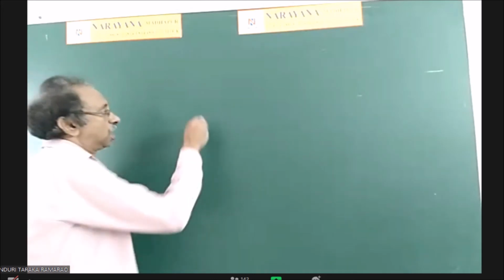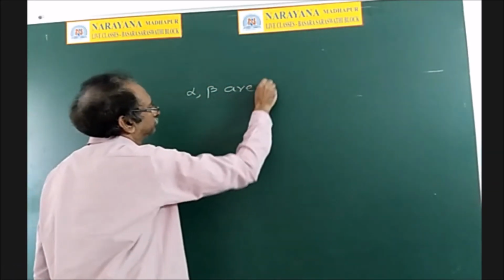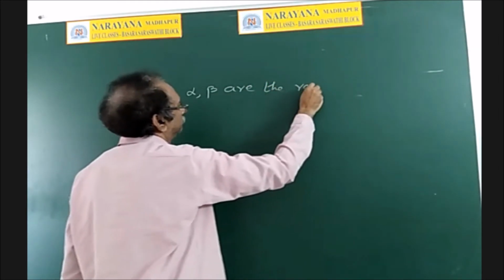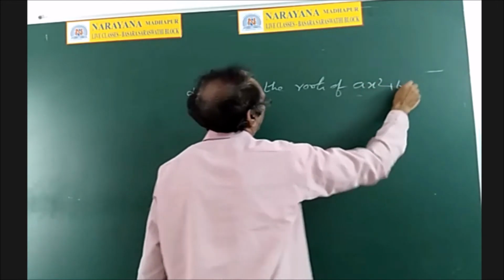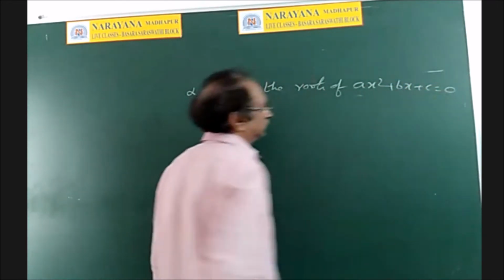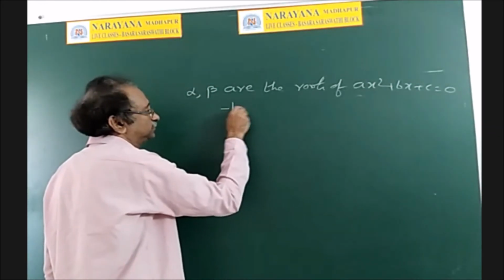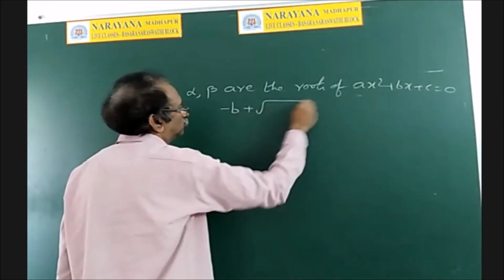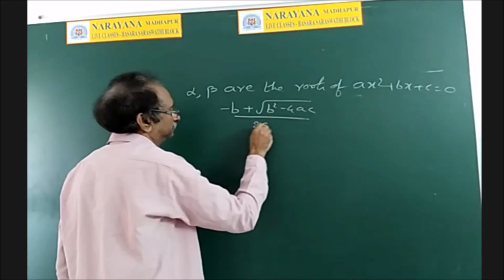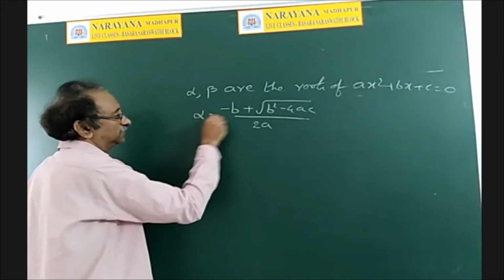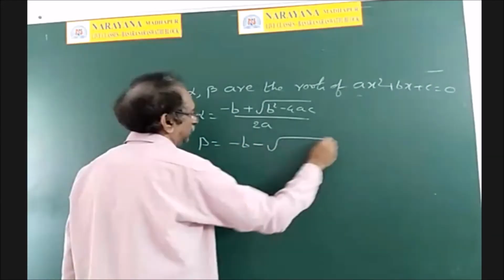See, so alpha, beta are the roots of ax square plus bx plus c is equal to 0. We know that the roots are minus b plus or minus root of b square minus 4ac by 2a. So, suppose alpha is with plus sign, beta is with minus sign.